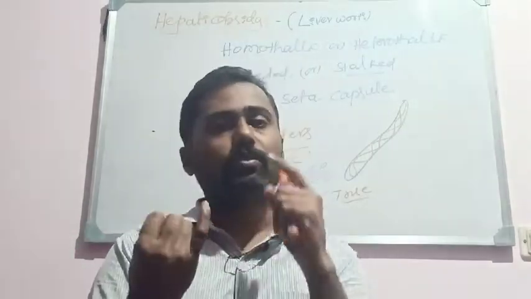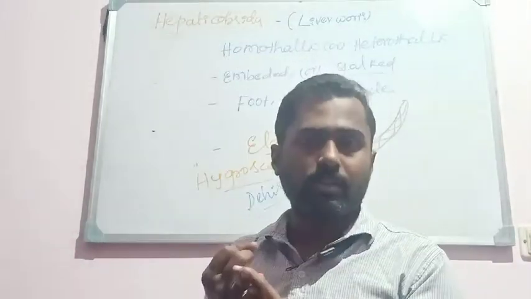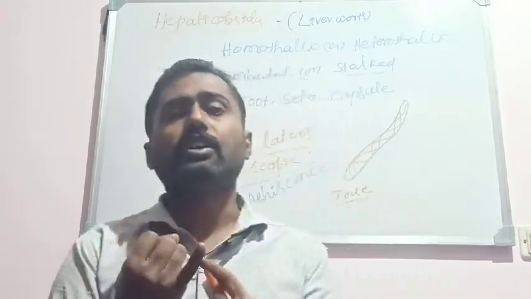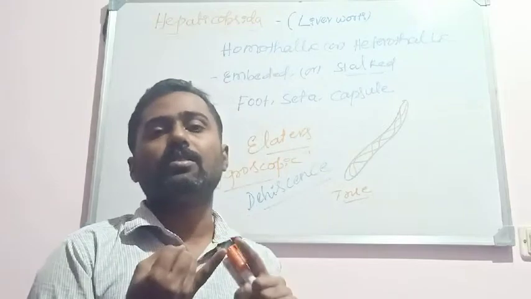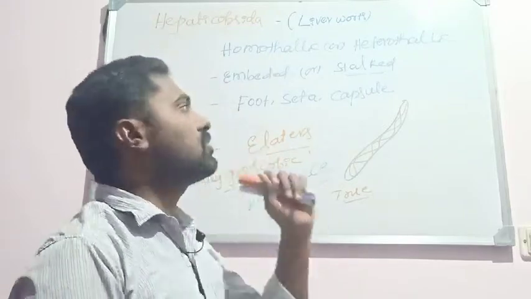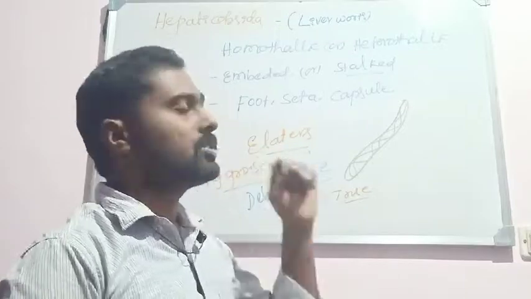There are two kinds of rhizoids: one is the pegged rhizoid, another is the smooth-walled rhizoid. Along with that, the scales also can be seen. Remember here, rhizoids are unicellular and unbranched. So that is about the characters of the members of Hepaticopsida.